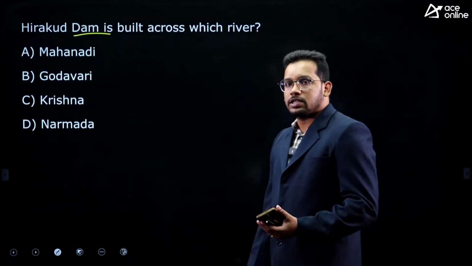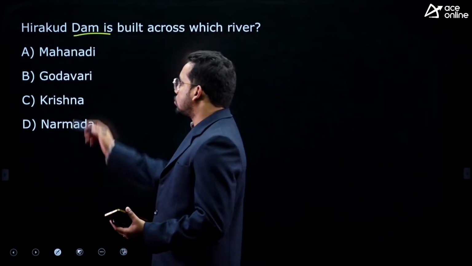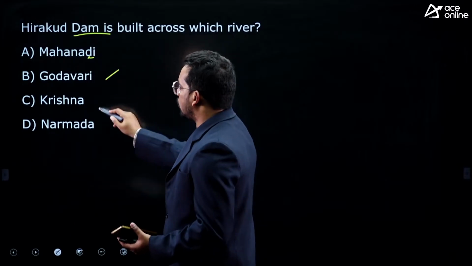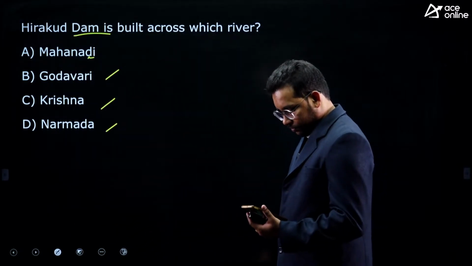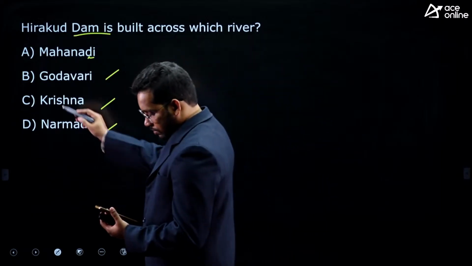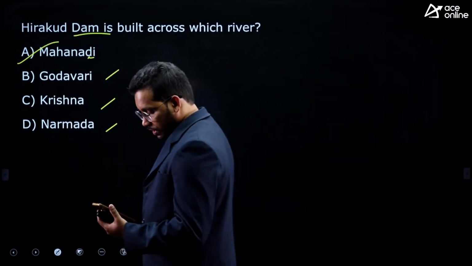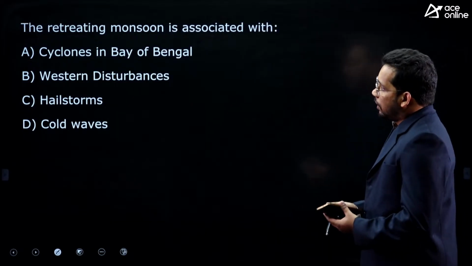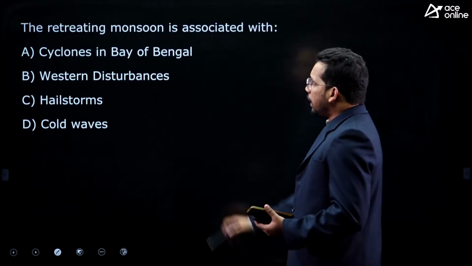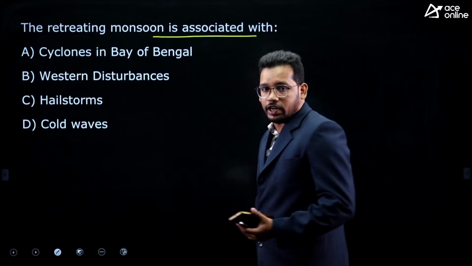Next one, Hirakud Dam is built across which river? This is one of the oldest in India and also the largest. Mahanadi, Godavari, Krishna, Narmada. Which one? Yes, I think everyone answered this question easily. Mahanadi river, correct. Good.